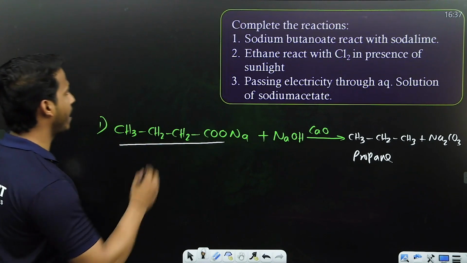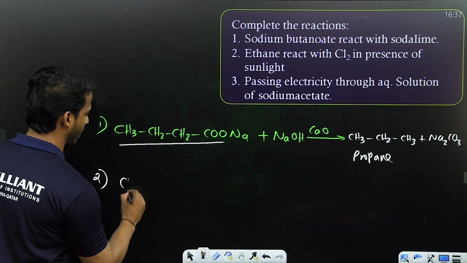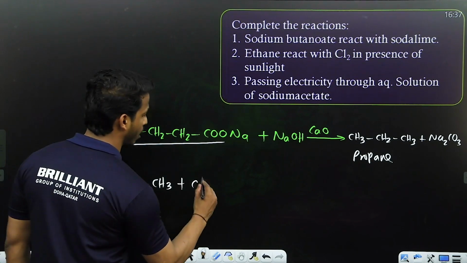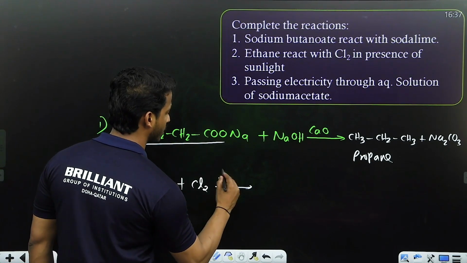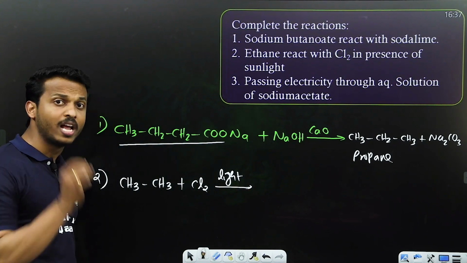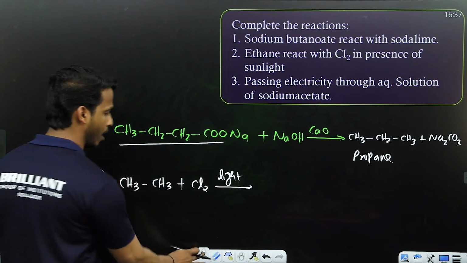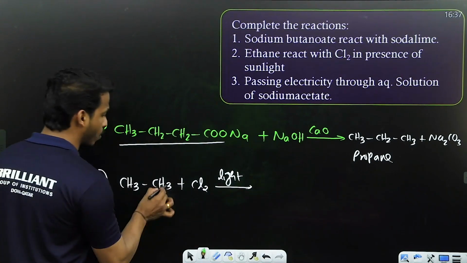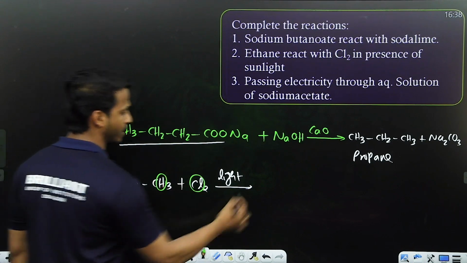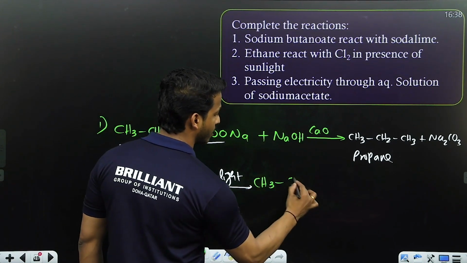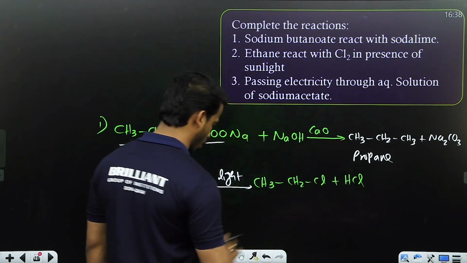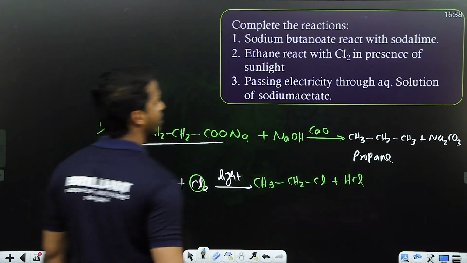Next, the second reaction. What is ethane? CH3CH3. Ethane reacts with chlorine in presence of sunlight. What is this reaction? Addition of halogen in presence of light. Substitution reaction. What to do in substitution? Take one H, take one Cl, HCl eliminates, put chlorine inside. You will get CH3CH2Cl along with HCl. You will get chloroethane.